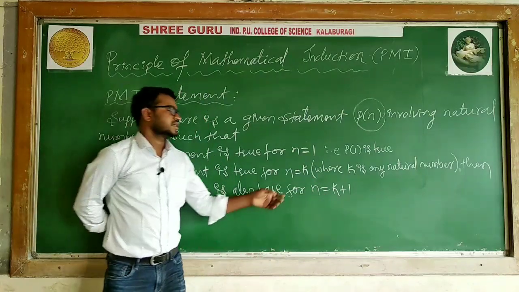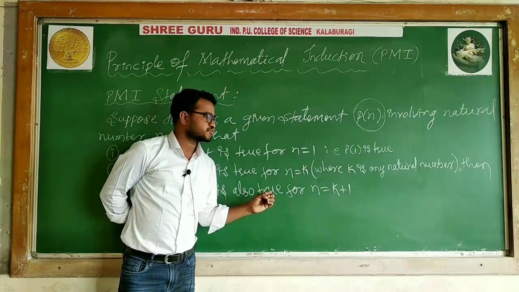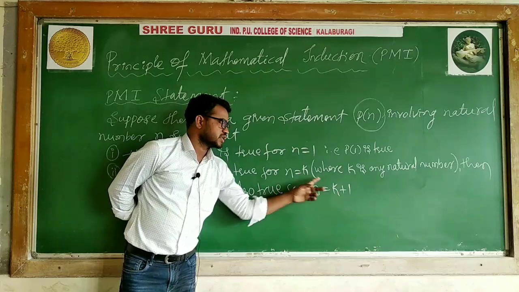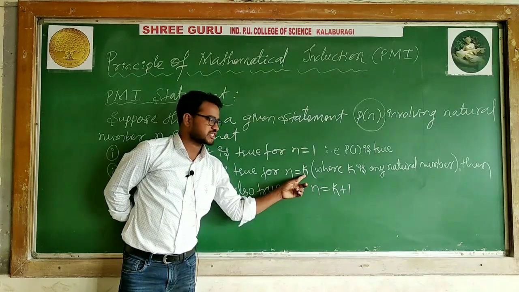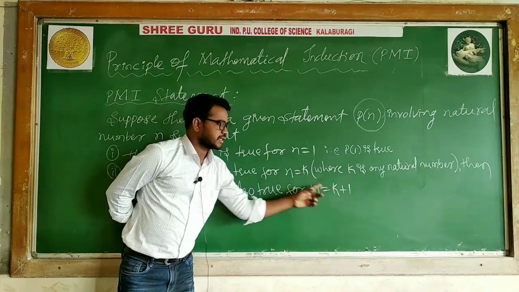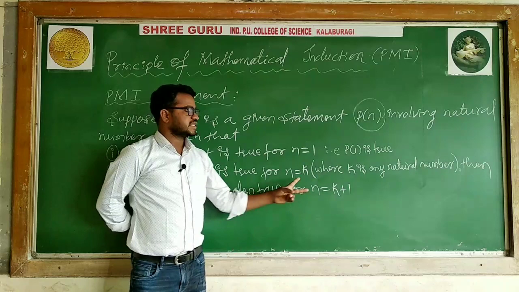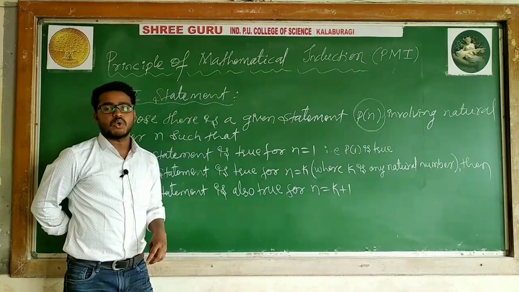If it is true for 1, it is true for 2. If k is 2, it is 3. Suppose k is 4, this will become 5. If k is 5, this will become 6. Means when the statement is true for k and k plus 1, this statement is true for two consecutive numbers.